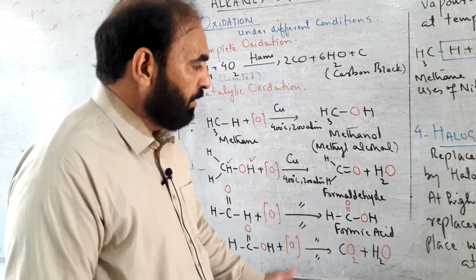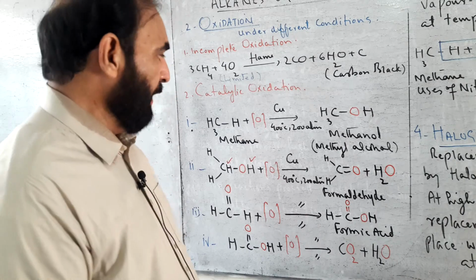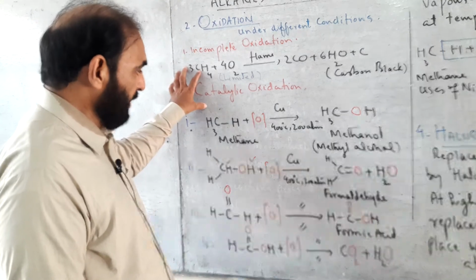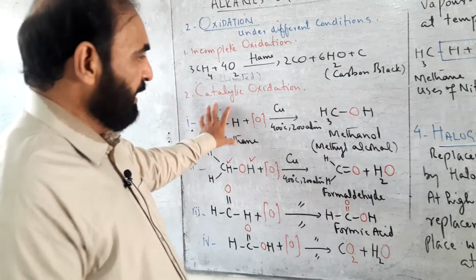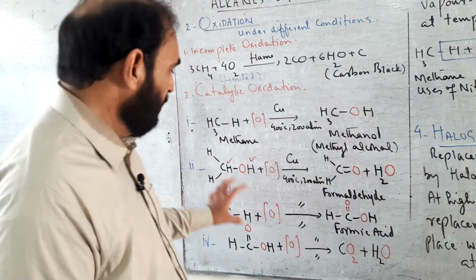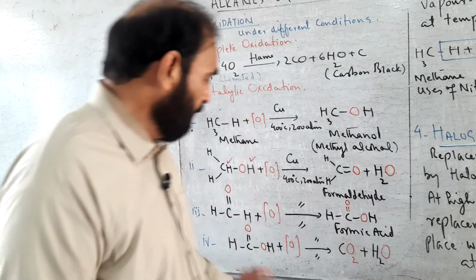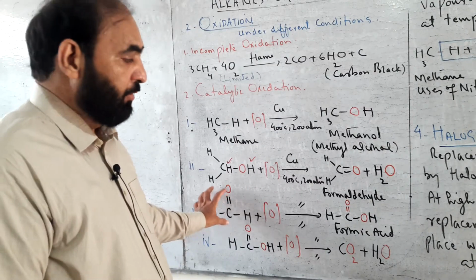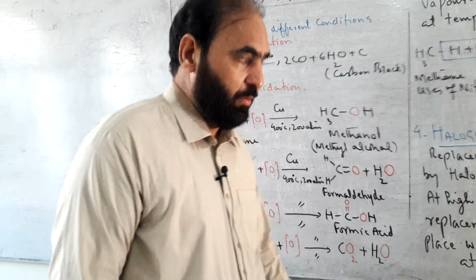So 3 types of organic compounds can be obtained by catalytic oxidation of methane. In first step, methane is changed to methyl alcohol. In second step, methyl alcohol is changed to formaldehyde. In third step, formaldehyde is oxidized to formic acid.